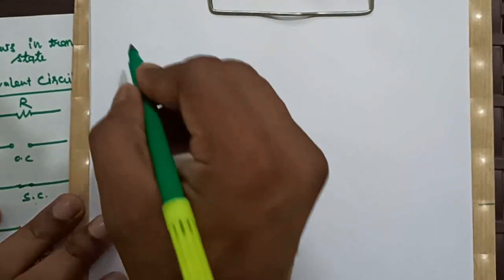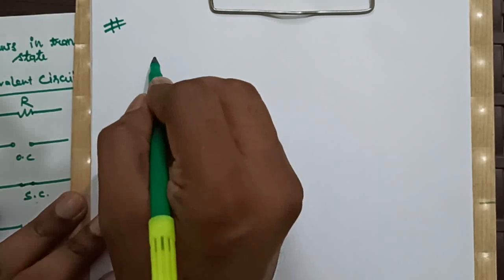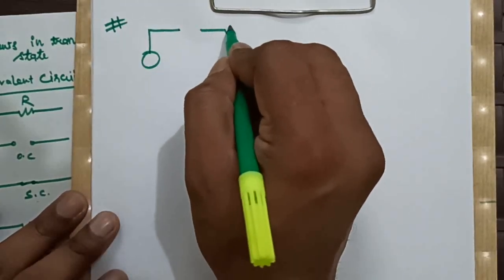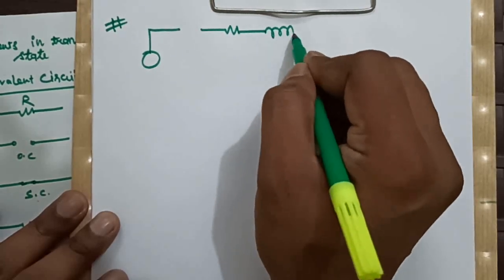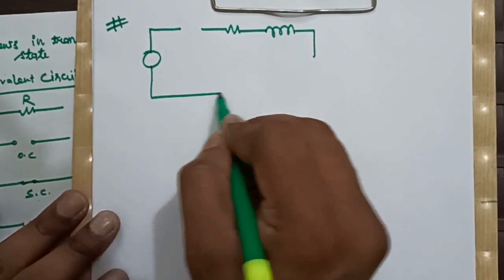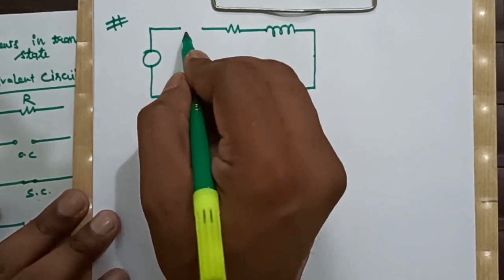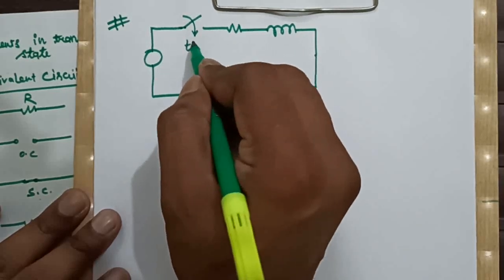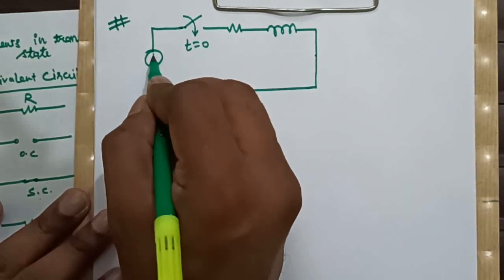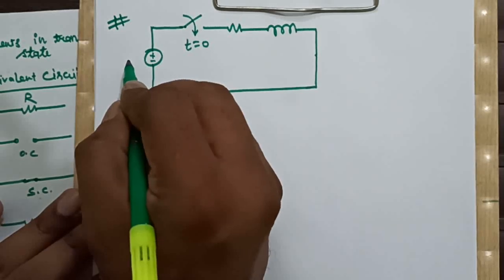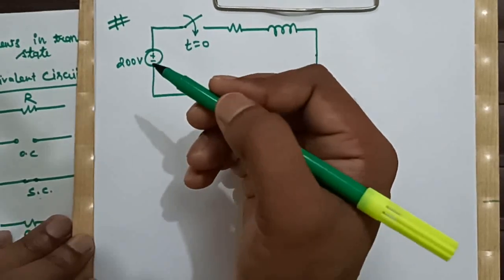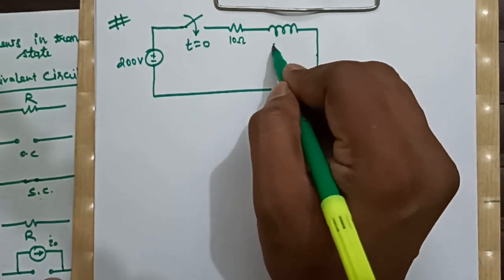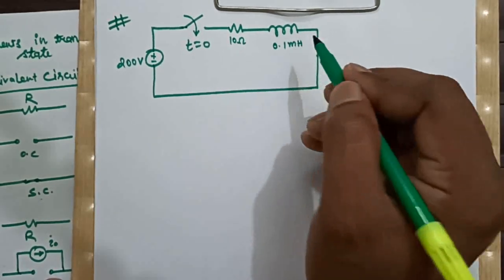Let us consider our first problem. Here it is a voltage source, a switch, a resistor and an inductor, in which the switch is getting closed at time t equal to 0. This is 200 volts, this is 10 ohm and this is 0.1 millihenry.